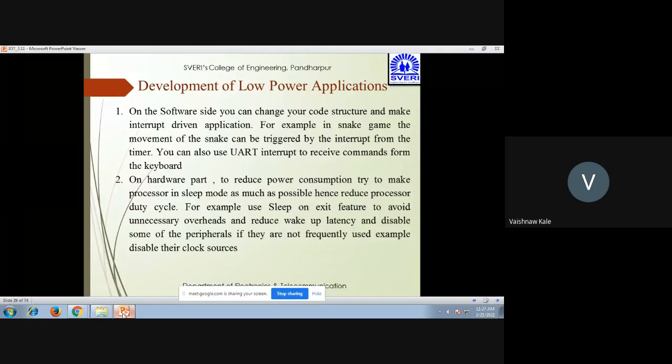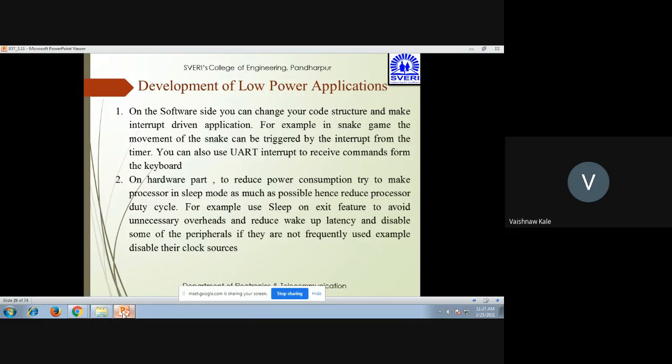On the software side, you can change your code structure and make it an interrupt driven application. For example, in a snake game, the movement of the snake can be triggered by the interrupt from the timer. You can also use the UART interrupt to receive commands from the keyboard. Whereas in the hardware part, to reduce power consumption, we can use sleep mode as much as possible.